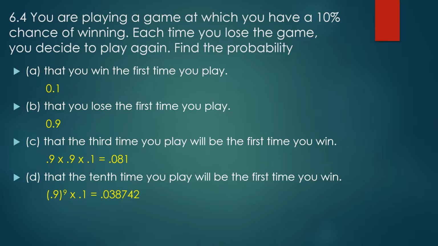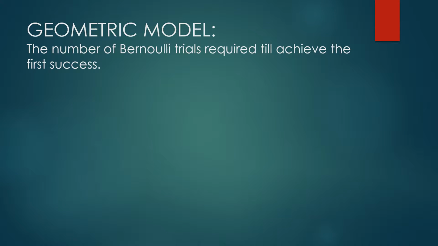And there you go. This type of distribution has a very specific name. Let's learn what it is. It's called the geometric model. So this is a bunch of Bernoulli trials, even though I haven't told you what a Bernoulli trial is yet, we will do that in a little bit. And it's what's required for your number of trials until you achieve your first success. So it's the stubborn distribution.